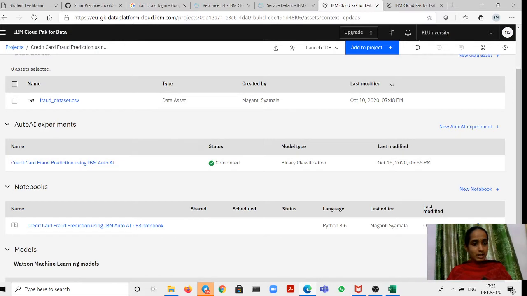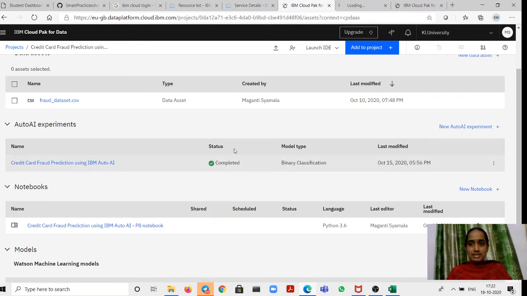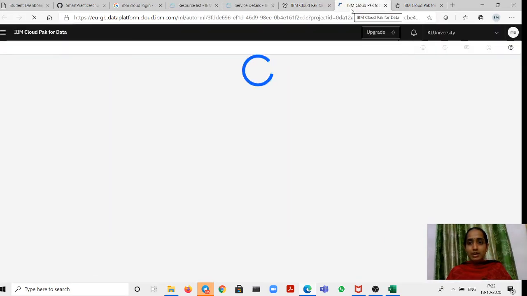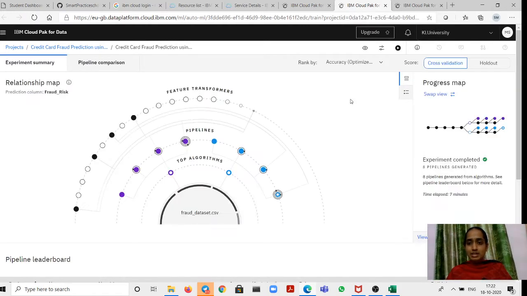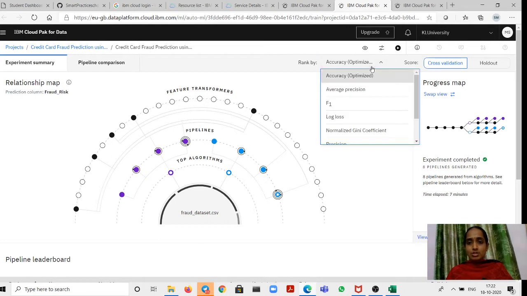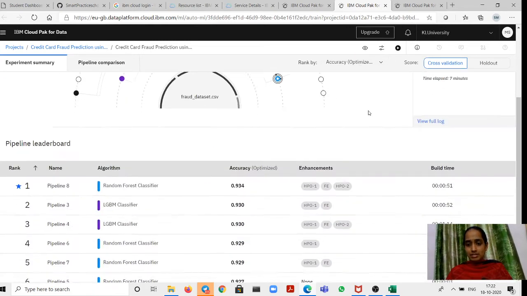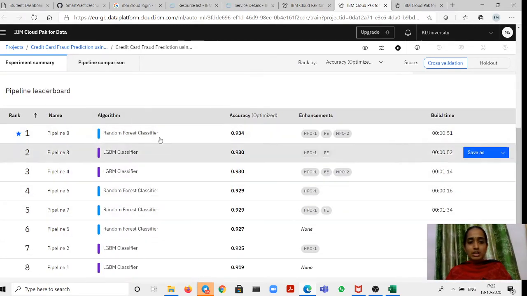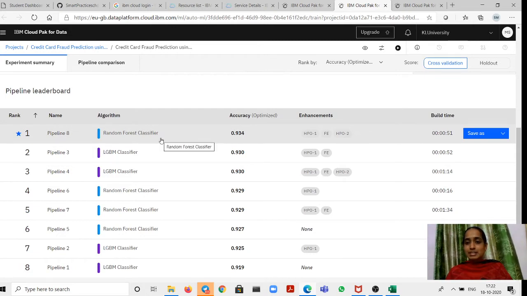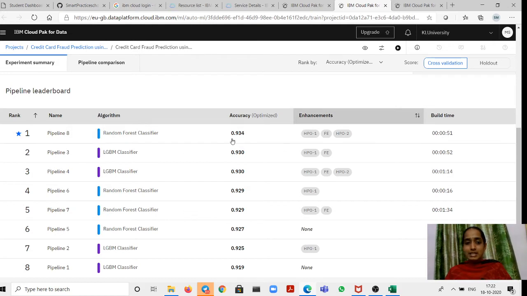Next I have completed the Auto AI experiment. This is the completed experiment. How this experiment works is that the input data will be trained by the machine learning algorithms, and it is going to give predictions, and we are going to measure the performance. We can choose any one of the performance measures available here. I have chosen accuracy. You can see these are the trained algorithms. Among these, the random forest classifier has derived an accuracy of 93%, which was the highest.